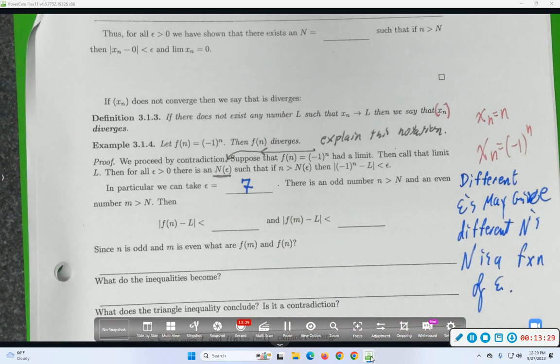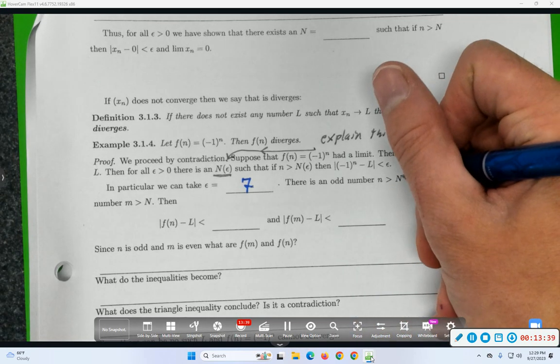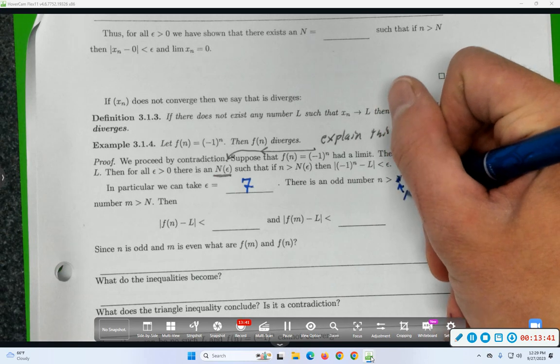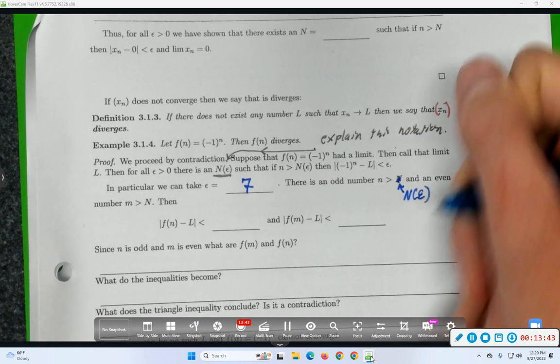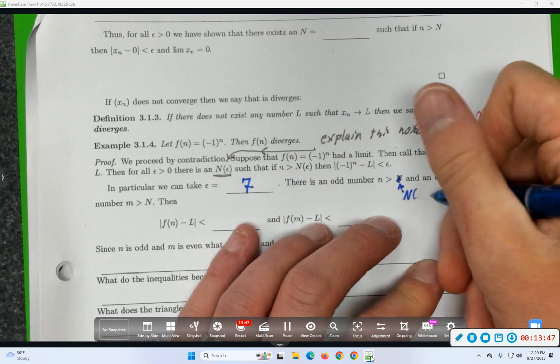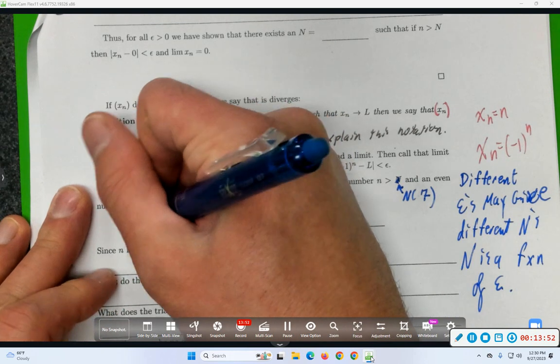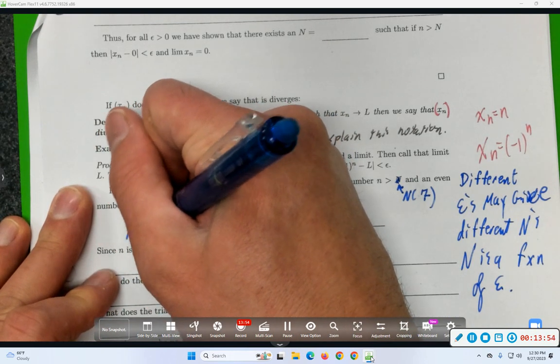It follows then that as soon as a number is bigger than big N, I get an inequality, right? So this should be big N of epsilon. So in fact, big N of 7. Is that true?